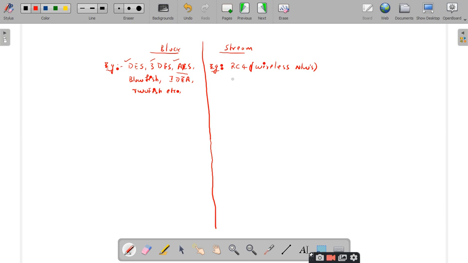And what is the other application area of this stream cipher? What is the major application area? Cellular and 4G networks, right? Which come under the GSM technology. So we will make use of the A5 stream cipher for the GSM cellular networks.